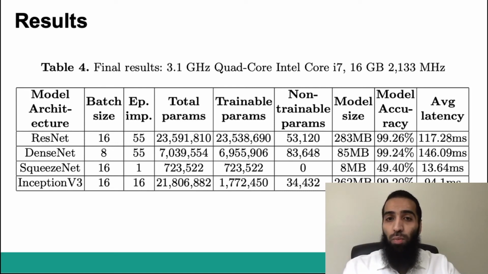We made this final comparison among the best results obtained from different architectures. Apart from the accuracy of the network, this table also contains the time required for prediction, or latency, of each image for different architectures. We can see here that ResNet has the best accuracy but has a high latency, which is 117 milliseconds. Inception version 3 had the lowest latency, which is 94 milliseconds, and good accuracy, which is 99.2%, so we chose this architecture to predict the state of the eye.